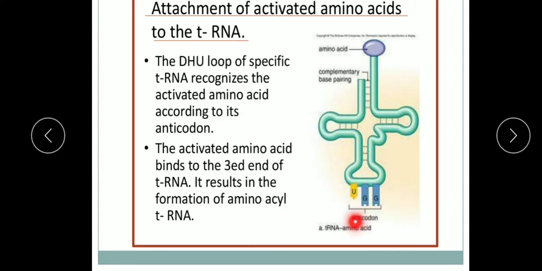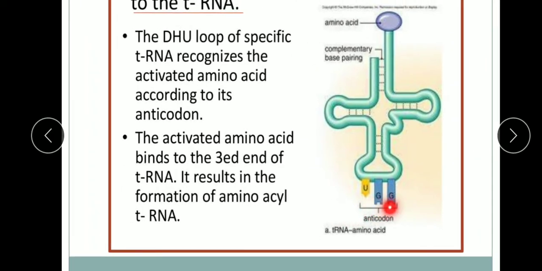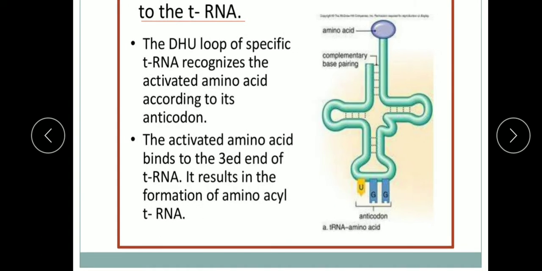Understood, children? Like here a different one is given. UGG is the anticodon, so its codon will be on mRNA there. What will be the codon? You can write it yourself. At the place of uracil in the mRNA will be adenine, and here cytosine and cytosine. So what will be the codon on the mRNA for this? It will be ACC.